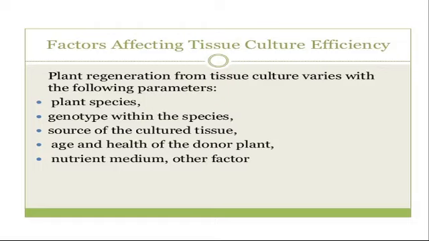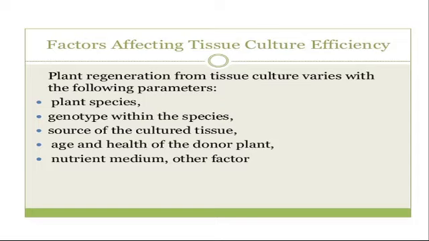For example, generally the explants obtained from leaves or corm show a high callus induction rate, whereas those explants obtained from petal and stem do not show that much callus formation or induction rate. So the success of that particular culture will depend on which species as well as which part of the plant is used for culturing.